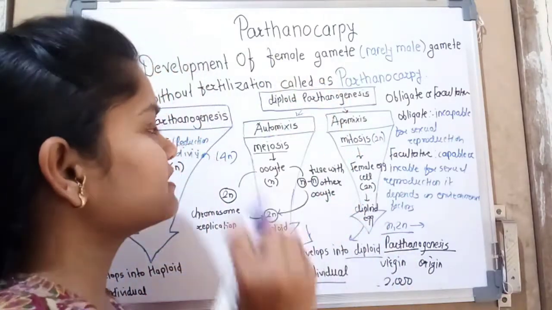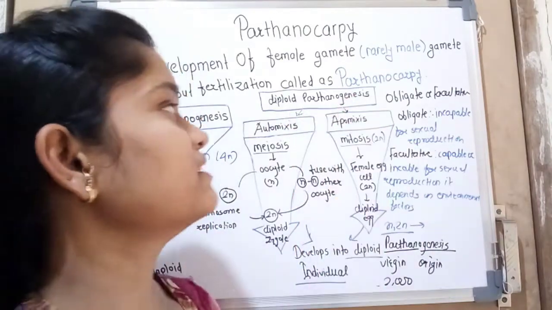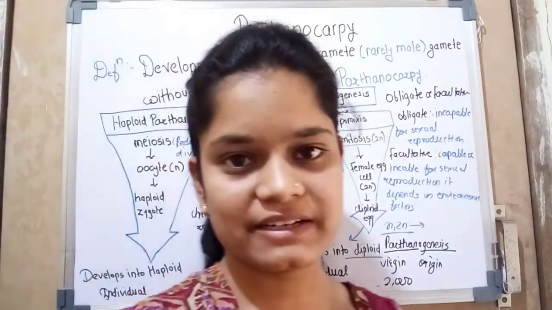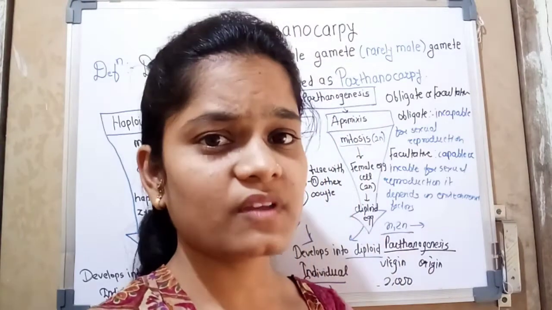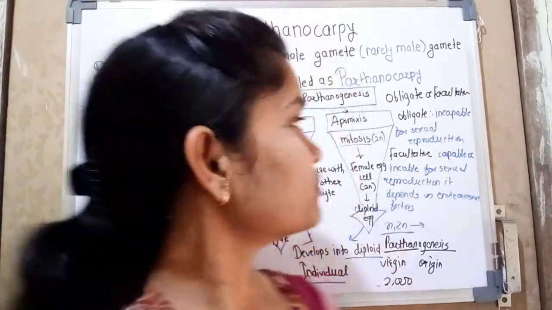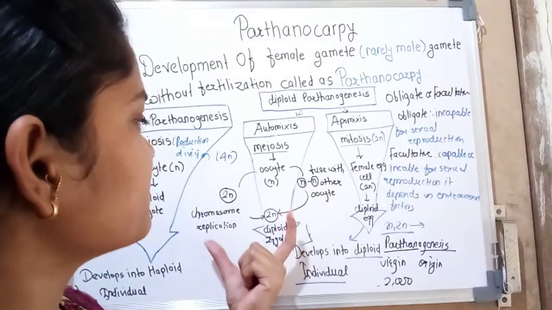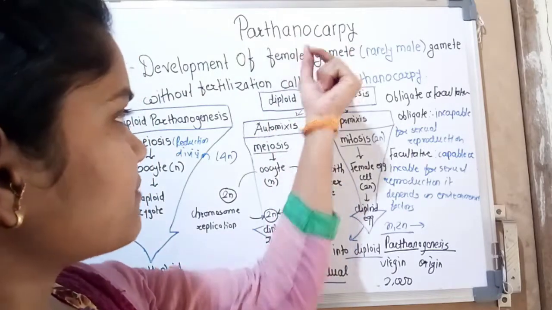This diploid parthenogenesis takes place in insects like aphids or some plants. So this is how the development of parthenocarpic plants occurs.